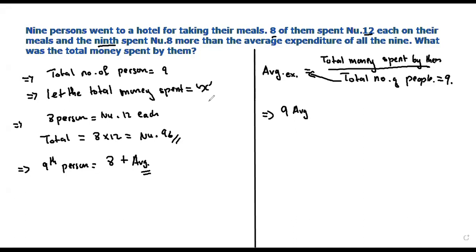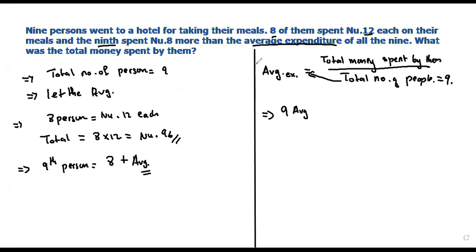What we need to consider is the total money spent by every member.